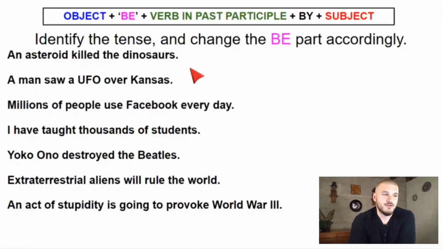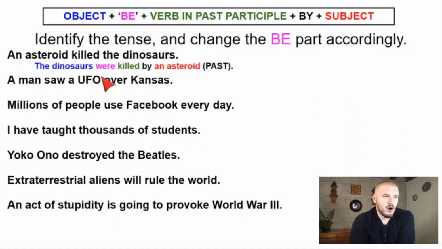Okay, so now it's up to you. I want you to change these active sentences into passive, and you have to change the be part depending on the tense. So look at this, the first one. An asteroid killed the dinosaurs, right? This is past tense, so it says identify the tense. Past tense. So we're going to be using was or were, right? The dinosaurs fueron matados. Okay, so I'm going to say the dinosaurs were.